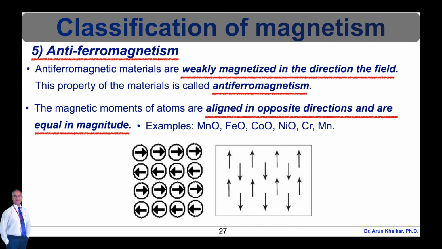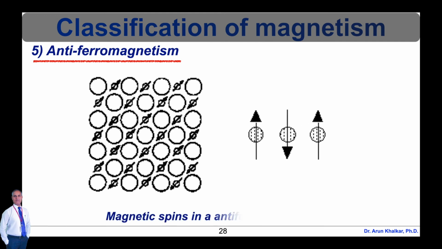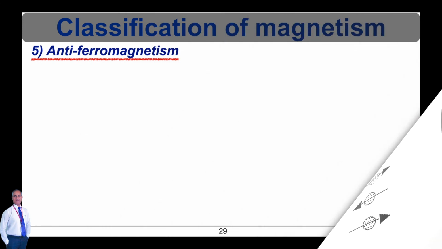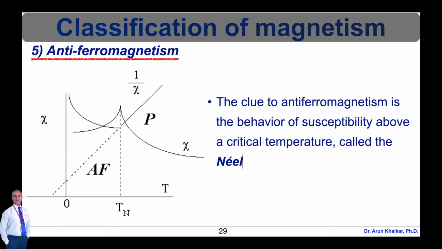The diagrammatic representation of antiferromagnetic materials with their domains and field direction is shown in this diagram. The magnetic spins in antiferromagnetic oxides are shown in this diagram. If the A and B sublattice moments are exactly equal but opposite, the net moment is zero. This type of magnetic ordering is called antiferromagnetism, which is shown here. The clue to antiferromagnetism is the behavior of susceptibility above a critical temperature, called the Néel temperature and represented by capital T subscript capital N.